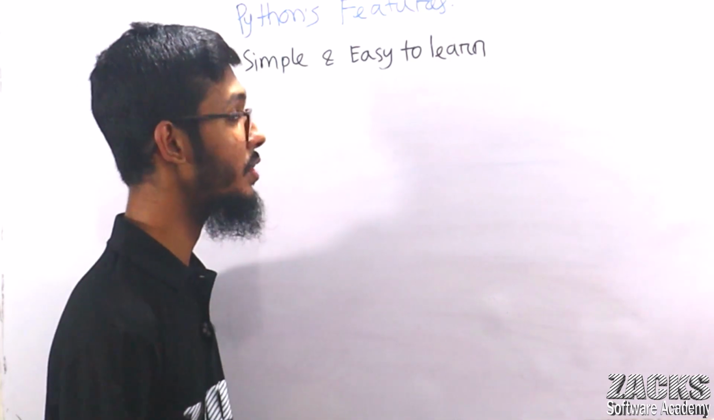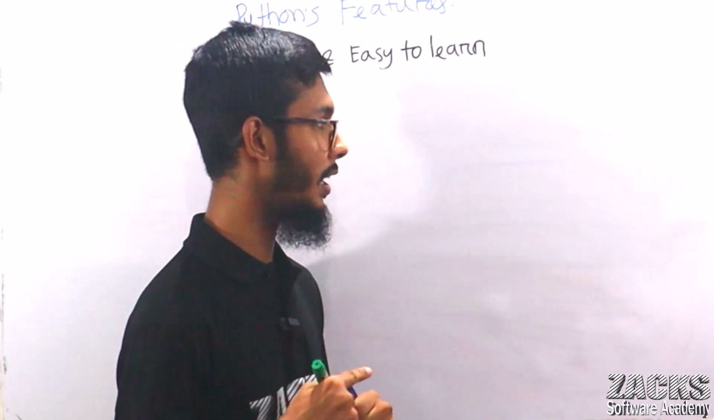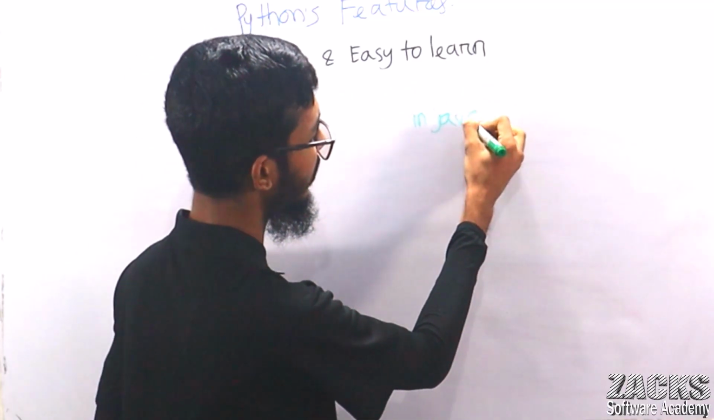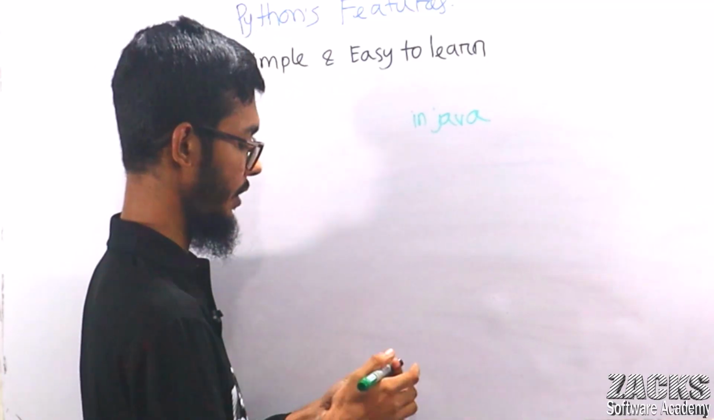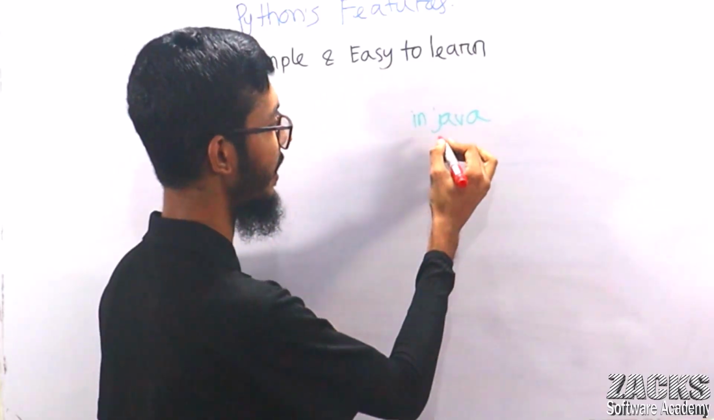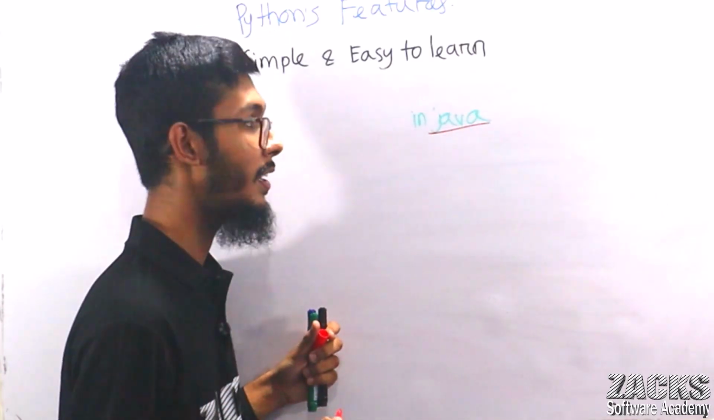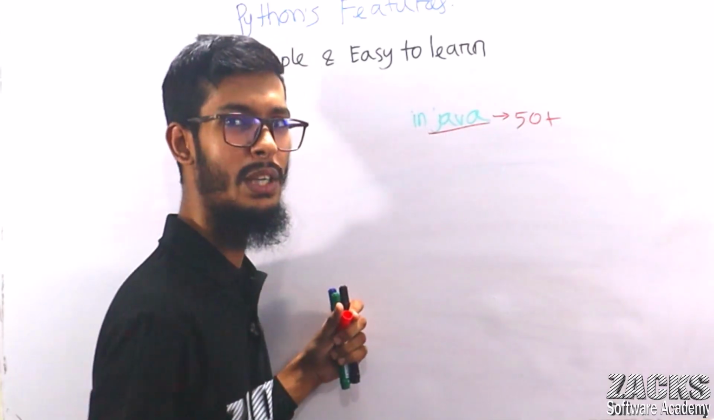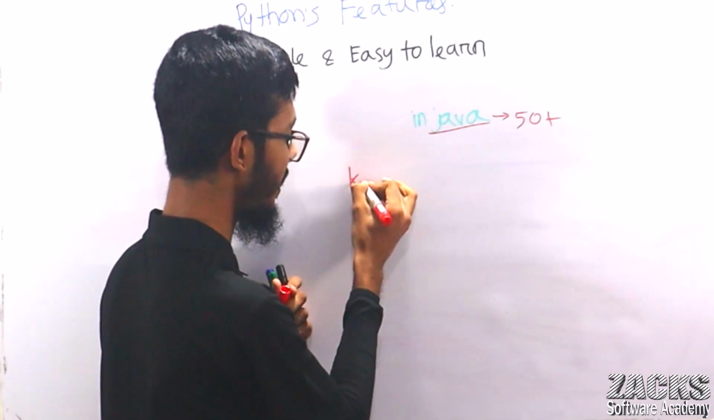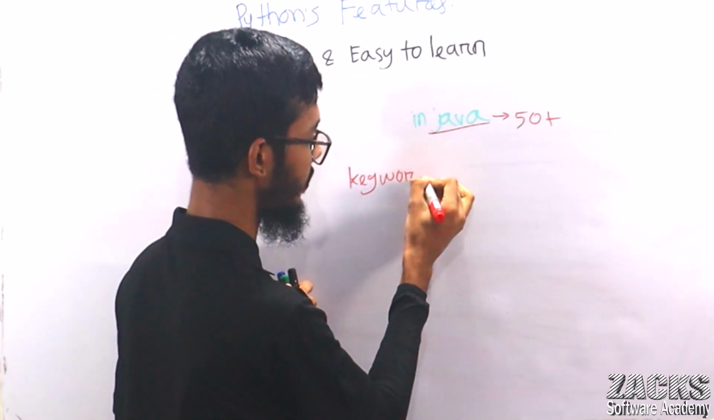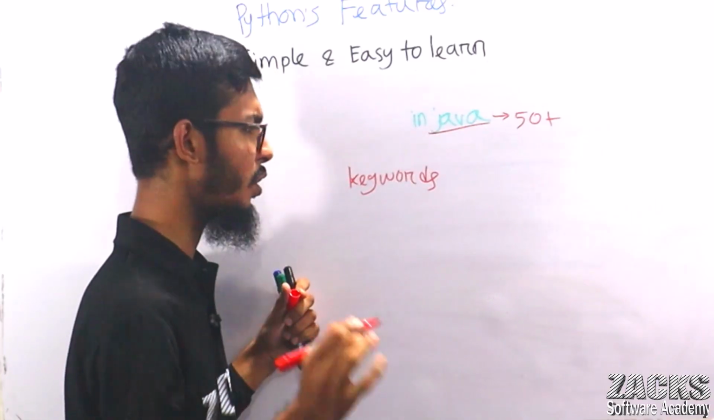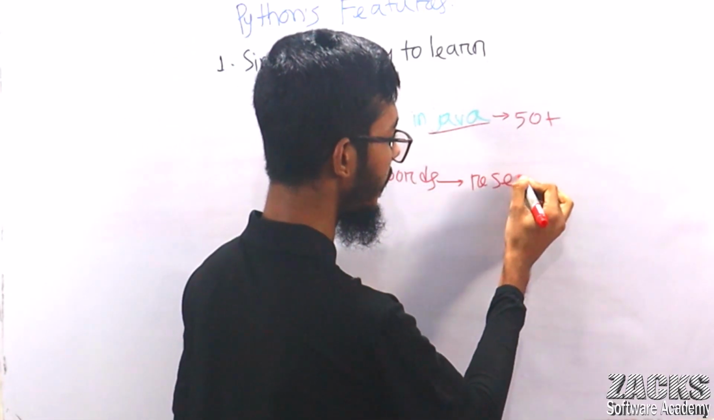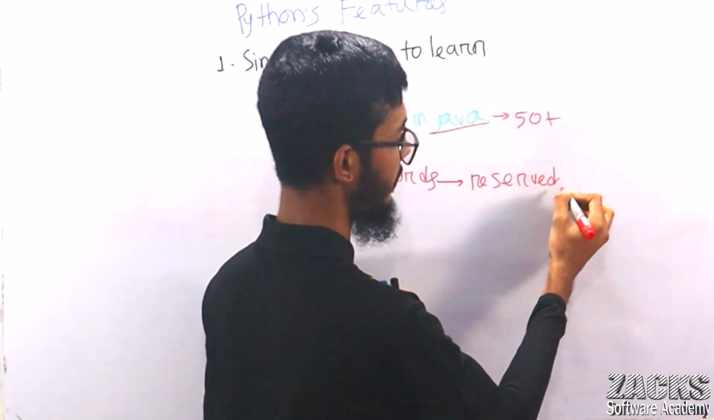Sir, consider Java. In the Java programming language, there are, for example, 50 plus keywords. You know what keywords mean, right? Keywords, do you have any idea? If you don't know, no problem. Simply keep in mind, keywords mean reserved words.